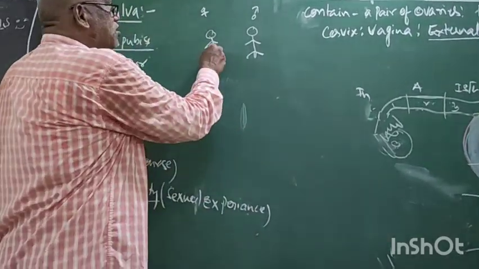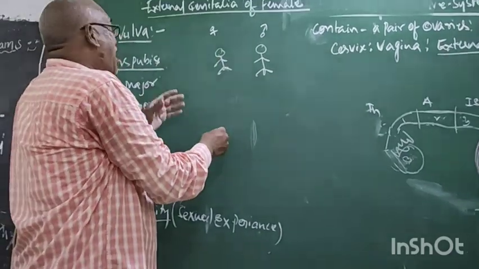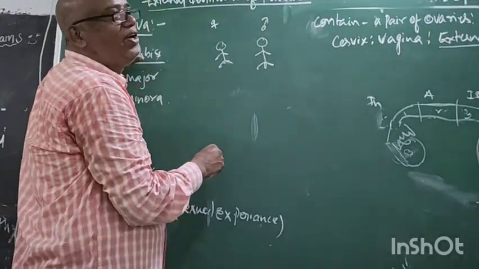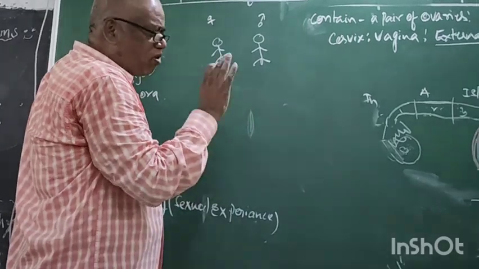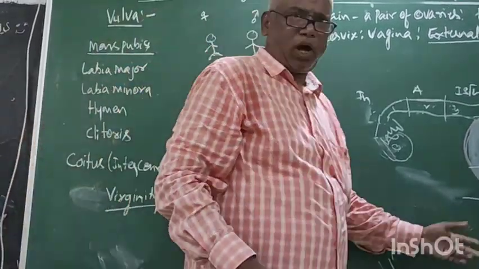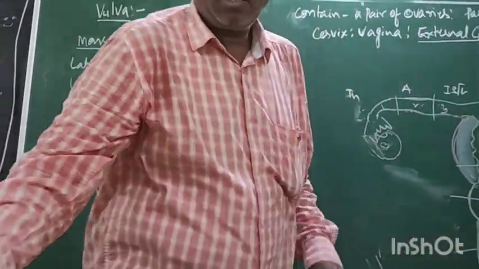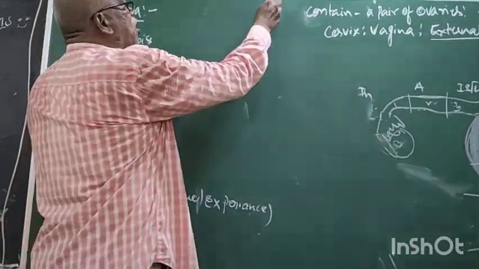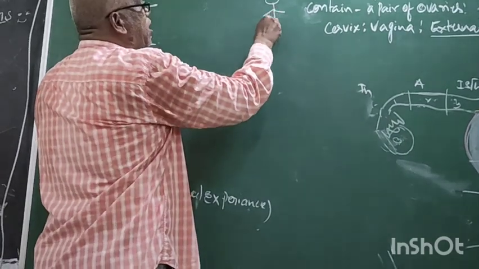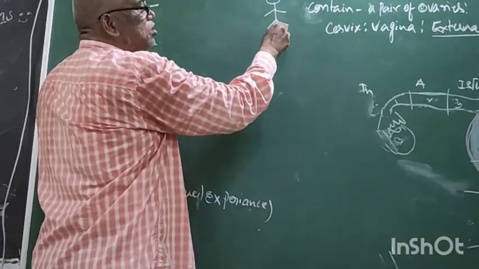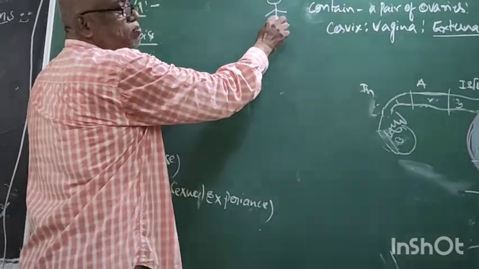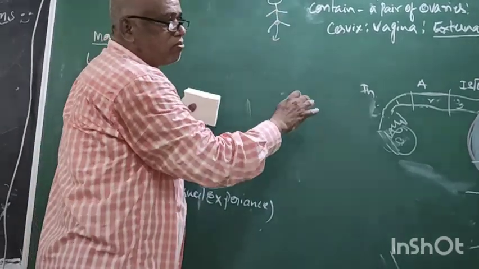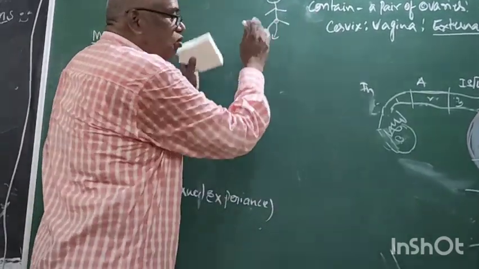But what is this area? That is vulva. Vulva is different from vagina. The vagina is an internal part. Right, I say. Just listen. Now see. Now this is the female. Now this is the pelvis region. Like this. This is the pelvis region. What is the name? I can say later. Right, now you see.